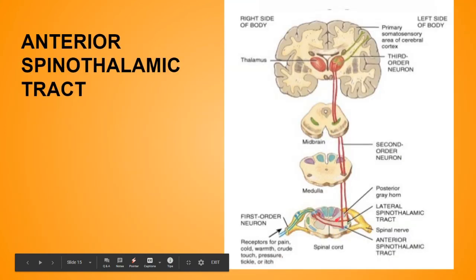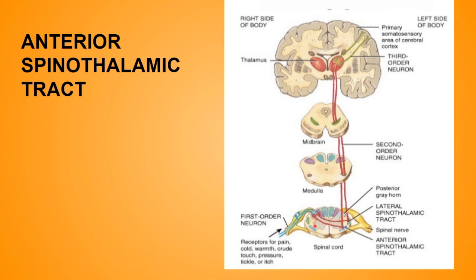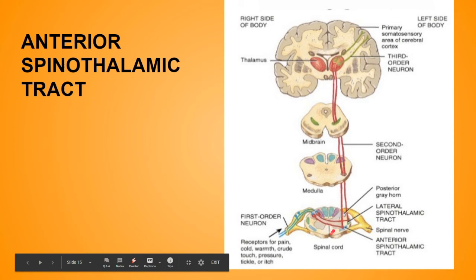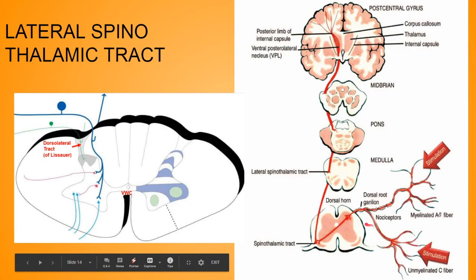While in the anterior spinothalamic tract, the main difference between these two is only the entry. The rest of the things are almost the same. So this is the anterior one, and in it all things are the same, just that the tract arises from the medial division of the dorsal root of the spinal cord, right? Whereas the lateral one enters from the lateral division of the dorsal root.